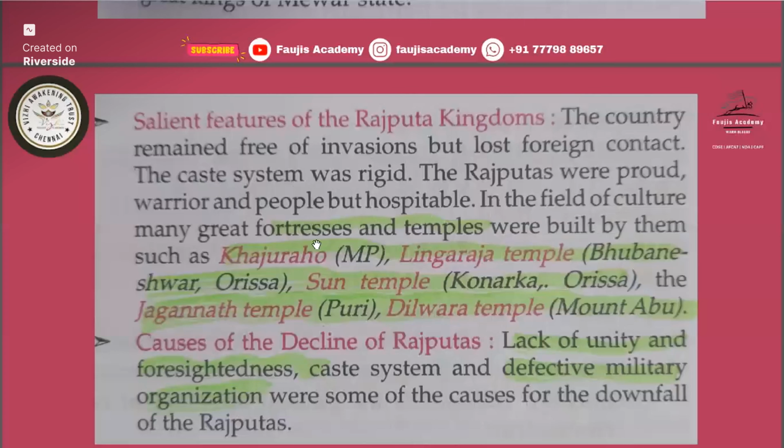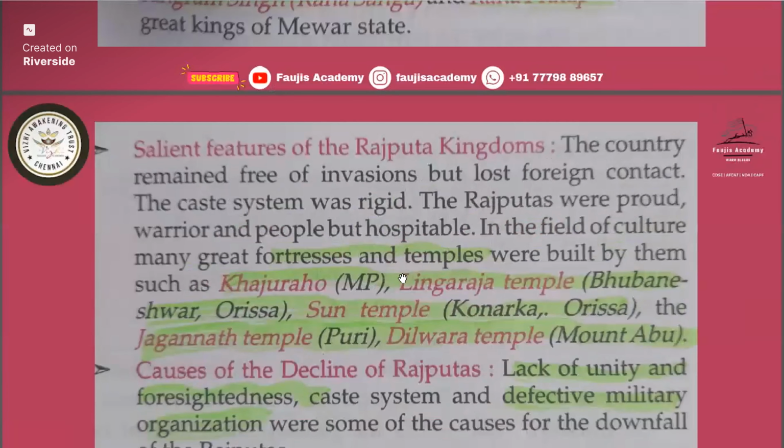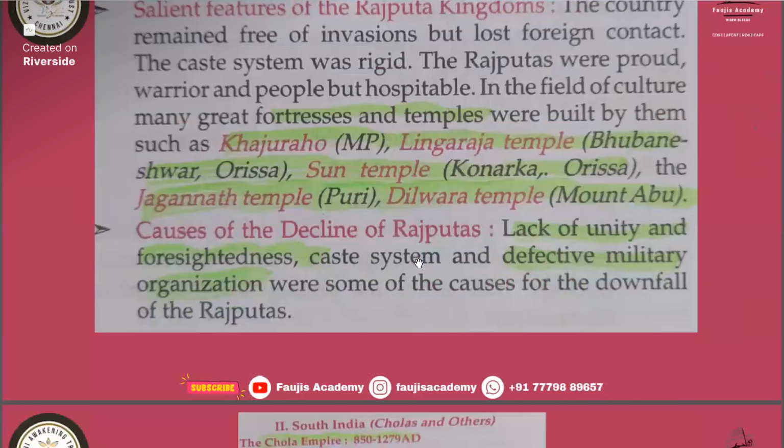In the field of culture, many great fortresses and temples were built by them, such as Khajuraho, which is in Madhya Pradesh. Lingaraja Temple, this temple you must remember, is at Bhubaneswar, Odisha. Sun Temple at Konark, Odisha. And the Jagannath Temple, Puri. Dilwara Temple at Mount Abu. The causes of the decline of the Rajputs: lack of unity and foresightedness, and the caste system was the main cause. Defective military organization was also one of the causes for the downfall of the Rajputs.